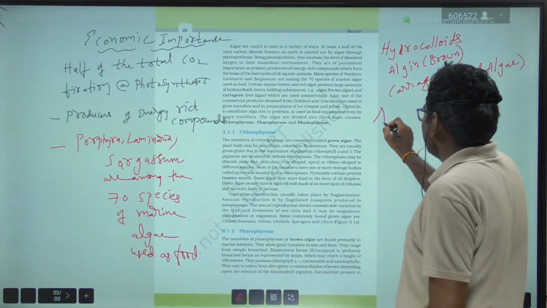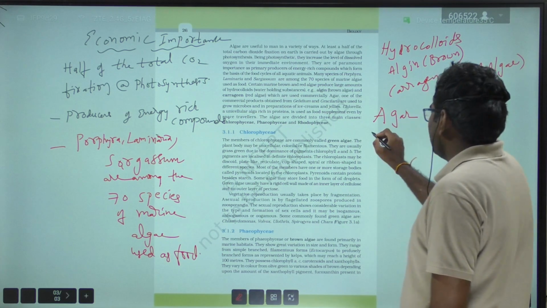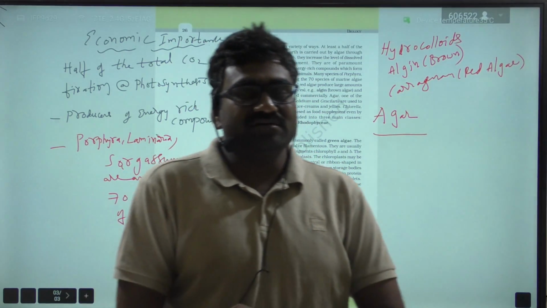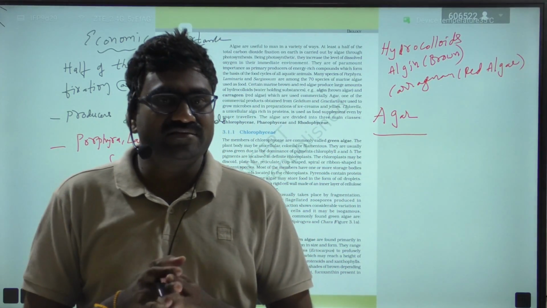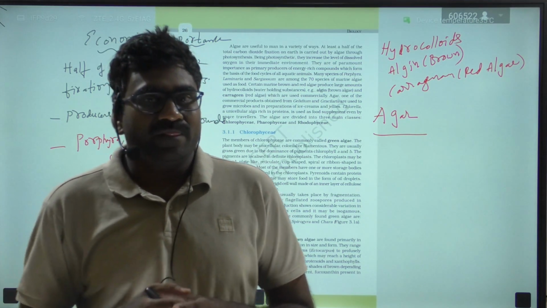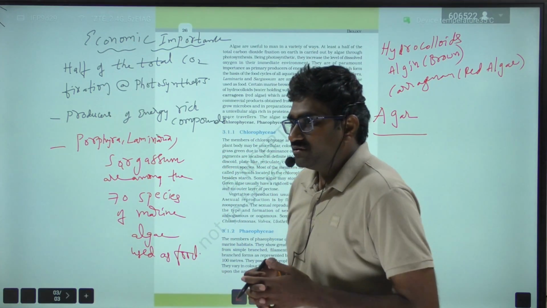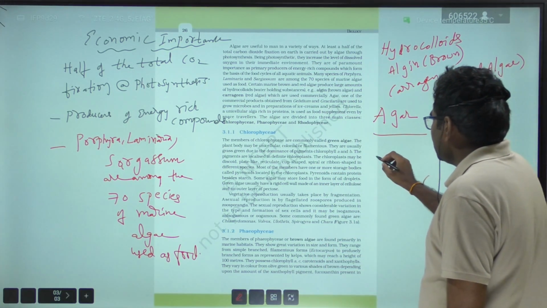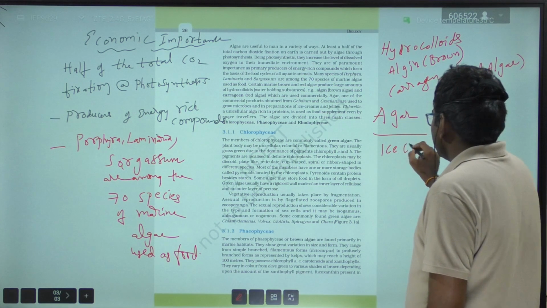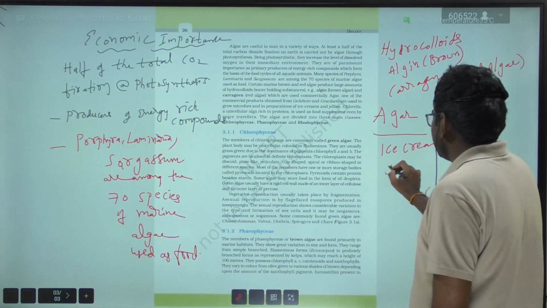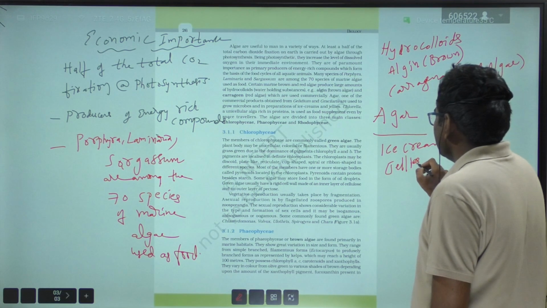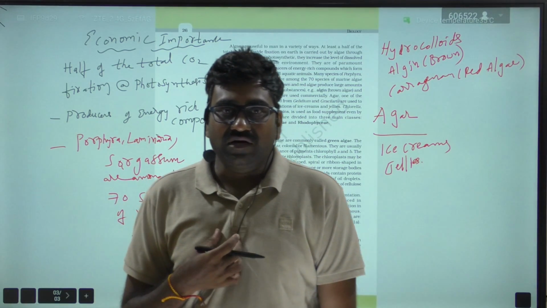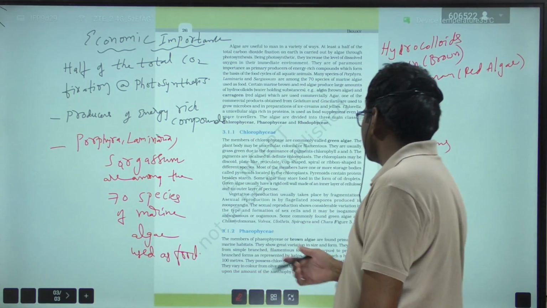Next, very important, agar. One of the commercial products obtained from Gelidium and Gracilaria. Gelidium and Gracilaria are the seaweeds. Through these seaweeds, agar is extracted, and this agar is used commercially in the preparation of ice creams, jellies, and also used to culture microorganisms in the laboratory environment.